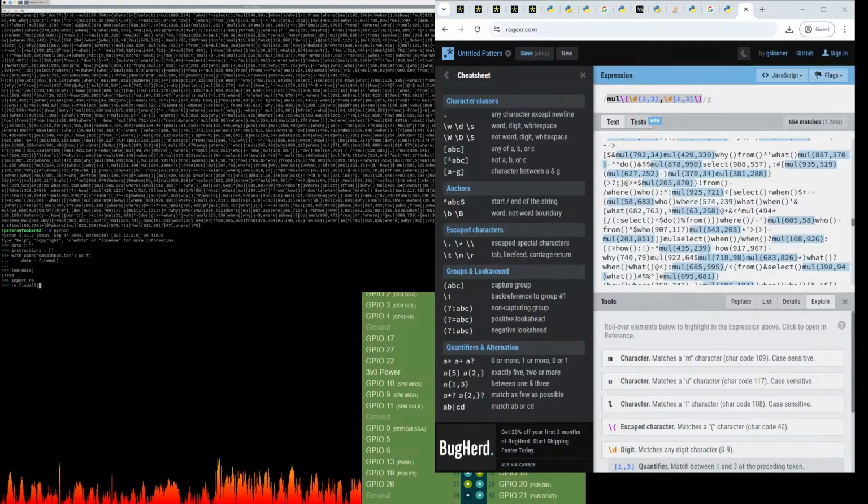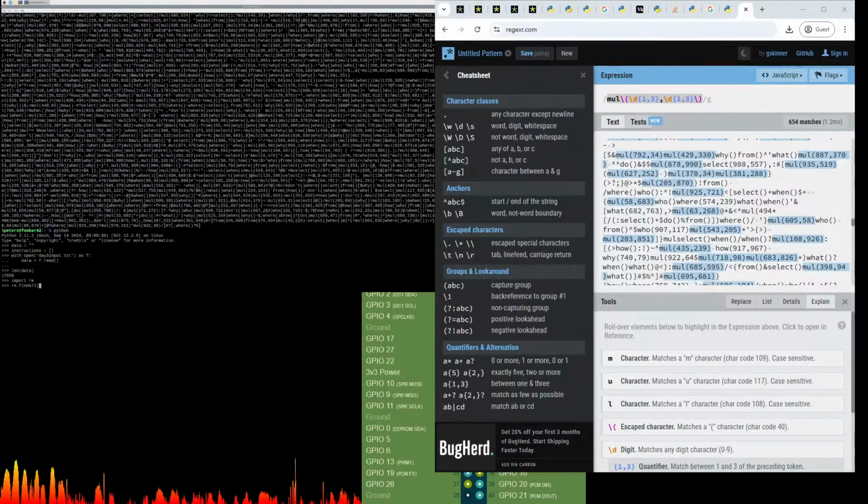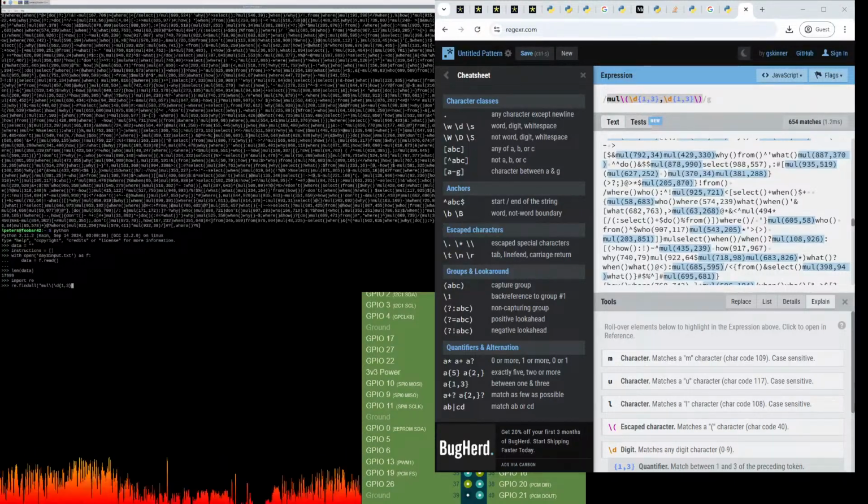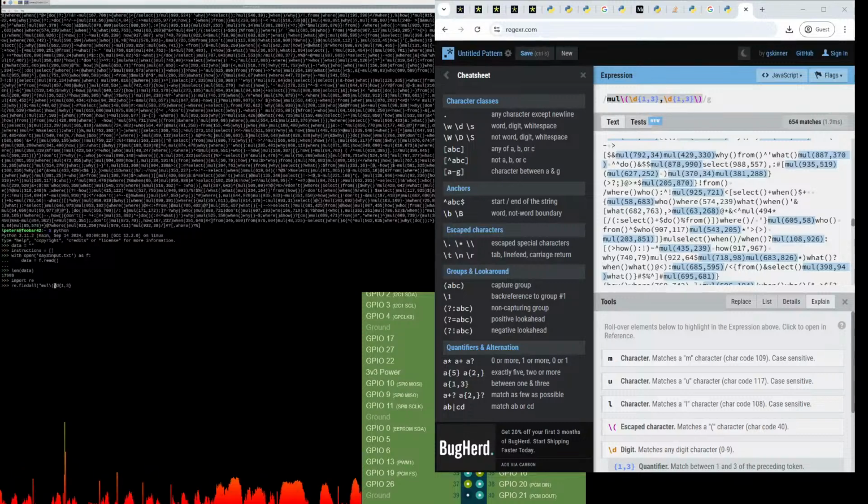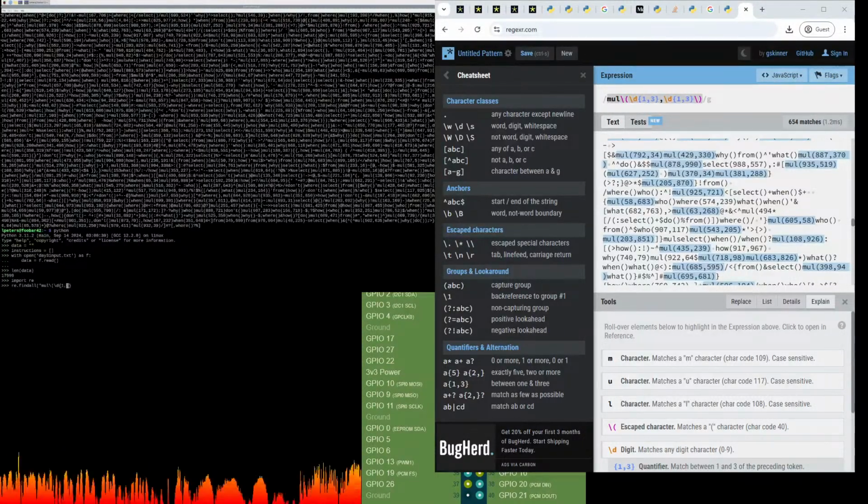The other thing, okay, so re.findall. So I need the pattern. Now I think I can just do double quotes, but I might need to add in some slashes in here or something. But we'll try it without.